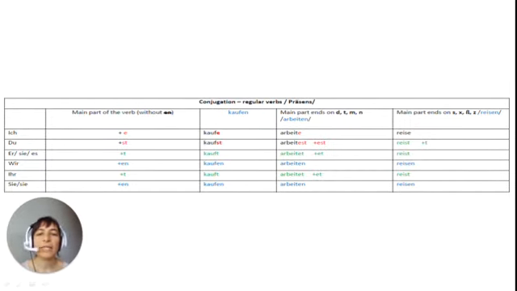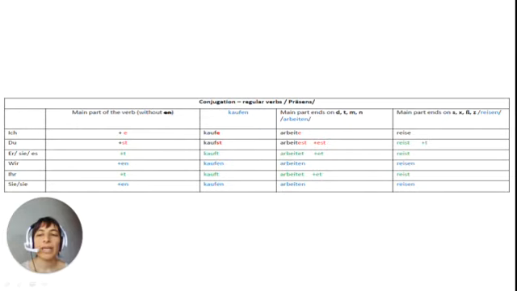First example with kaufen. This means to buy something. Ich kaufe. Du kaufst. Er, sie, es kauft. Wir kaufen. Ihr kauft. Sie kaufen. You see, the er, sie, es form and the ihr form are always the same for the regular verbs.